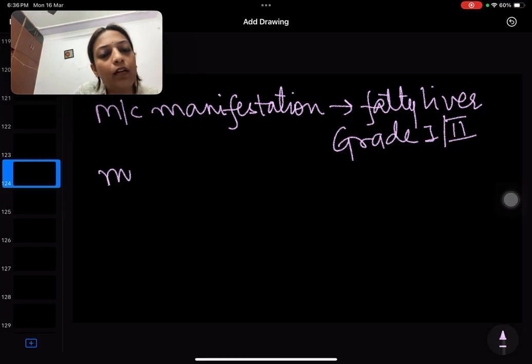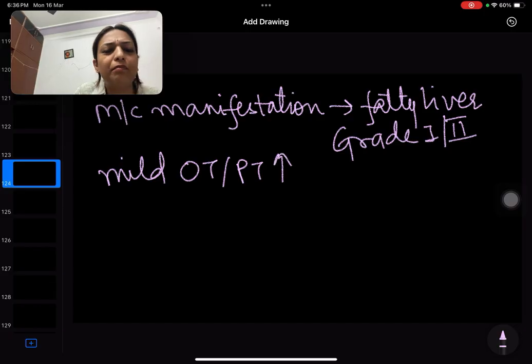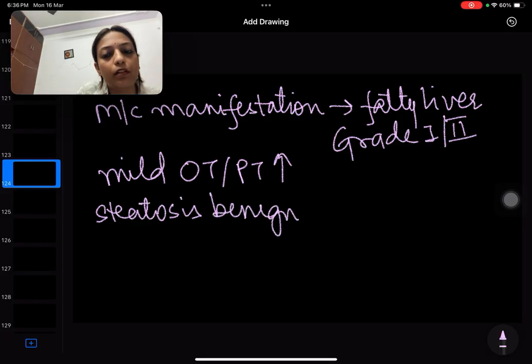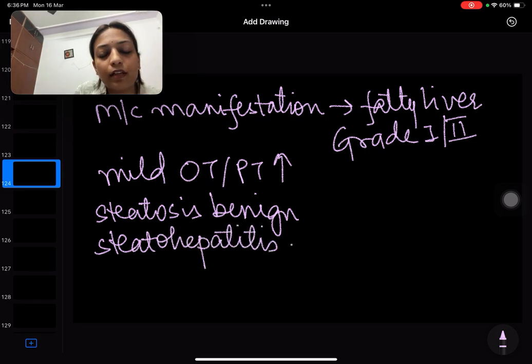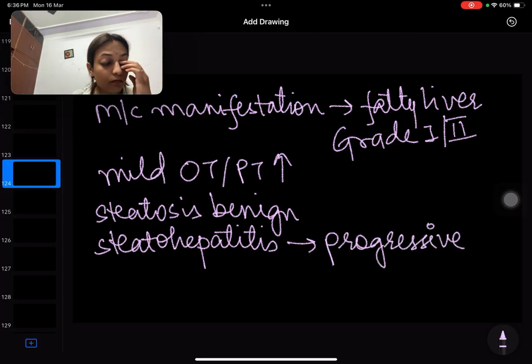There can be mild SGOT/SGPT derangement. It can be increased, mild, like not very important. Mild abdominal pain, mild nausea, that is all right. So steatosis is benign. Fat deposition is benign. But steatohepatitis has the tendency to progress. So steatohepatitis is a progressive condition, right?